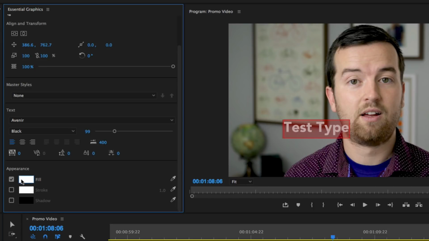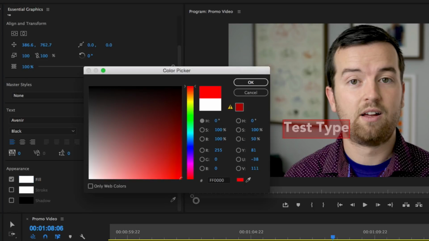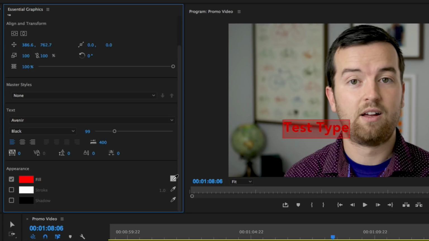Right now, my fill is on white. If I turn that off, you won't see it. That's the main color of your text. Click this white box to change the color. You can also use this color picker to find a color in your video or really anywhere on your screen to use. Then you have your stroke option, which is a little different.